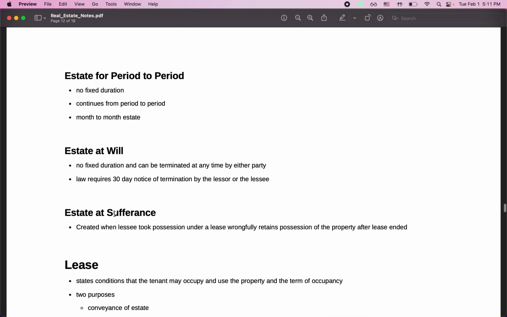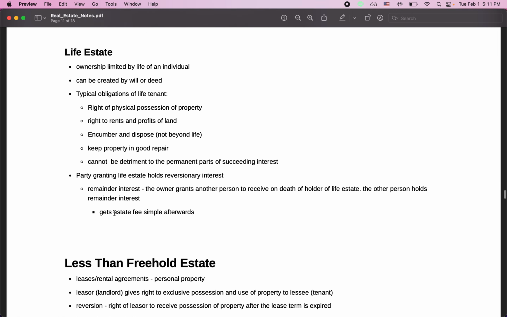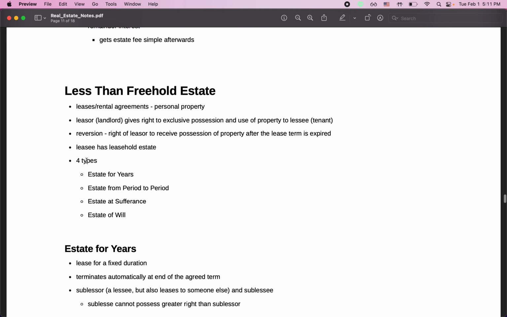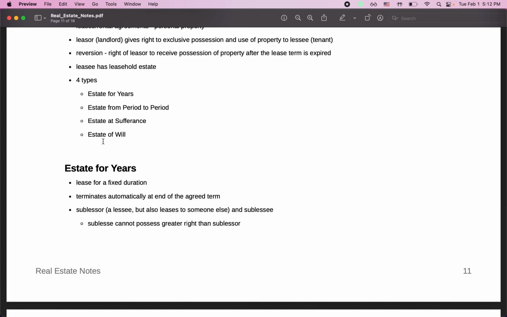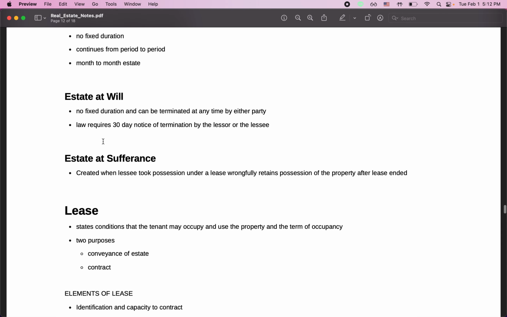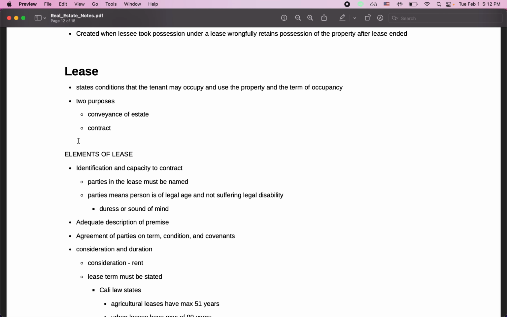So to recap, we have less than freehold estate, which is essentially talking about leases, and there are four types: estate for years, estate from period to period, estate at sufferance, and estate at will. So now we're going to talk a little bit more about leases.